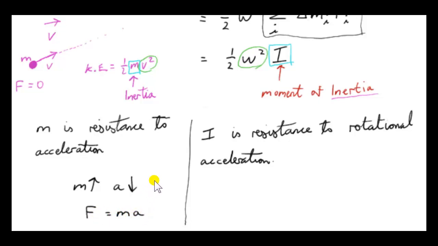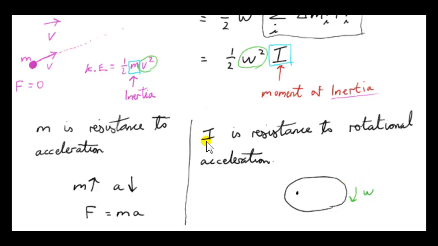It's Newton's second law. In the case of a rotating body, I is resistance to rotational acceleration. So again, the body is rotating around a perfectly smooth axle way out in outer space, and its angular speed omega is constant.